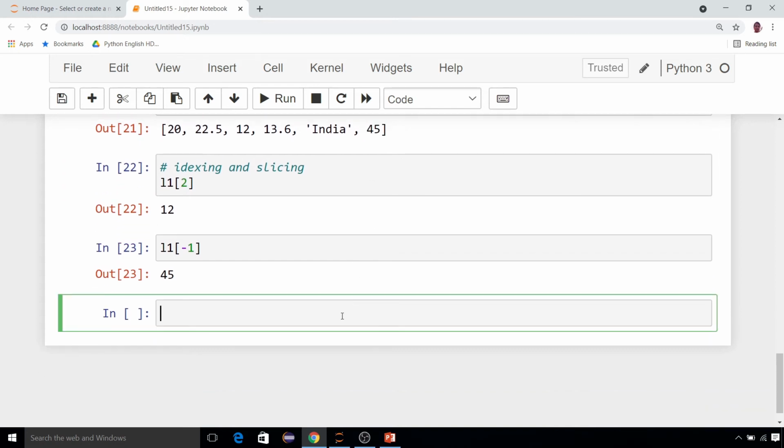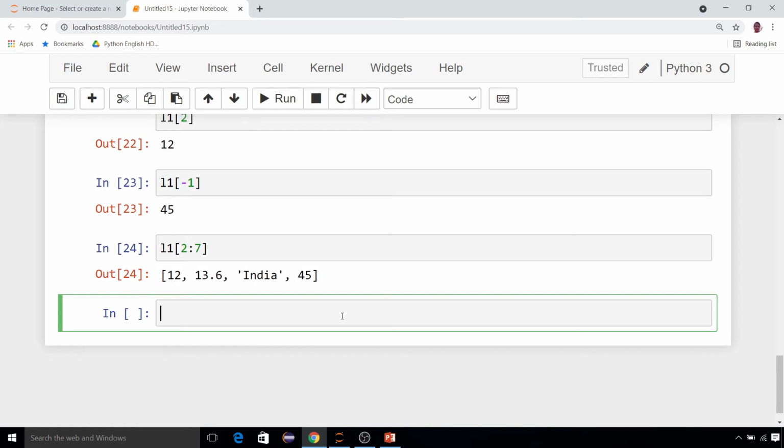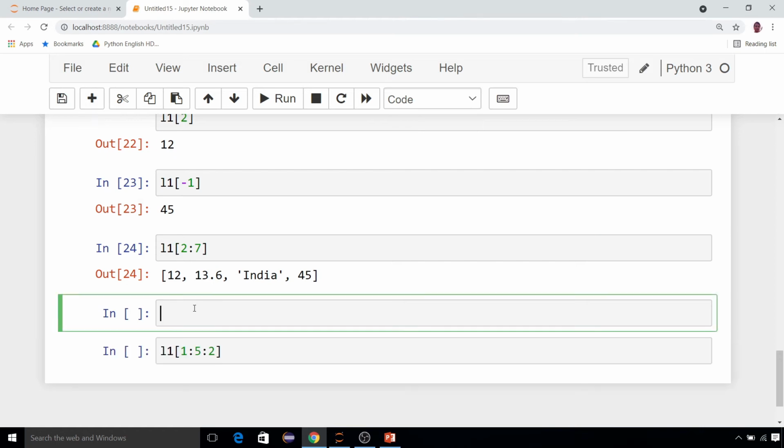In the same way, slicing can also be done. Suppose L1 of 2:7. It will start from index 2 and go up to index 6. Negative indexing can also be done. Suppose 1:5:2, it will jump one element, as we did with strings.